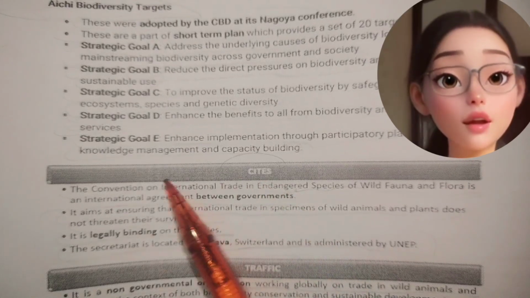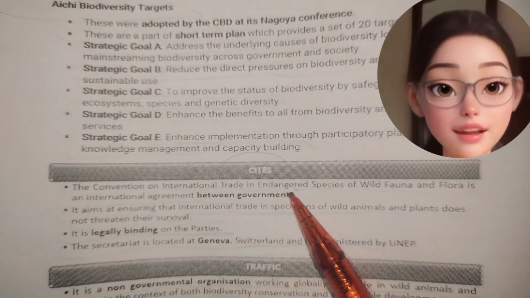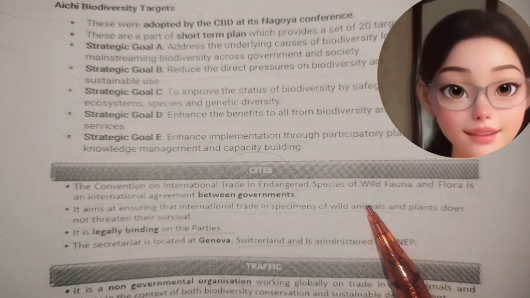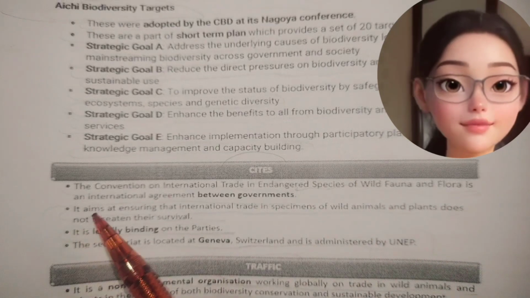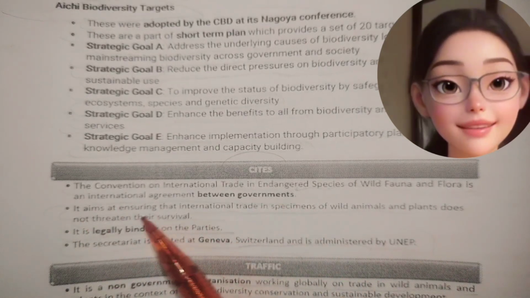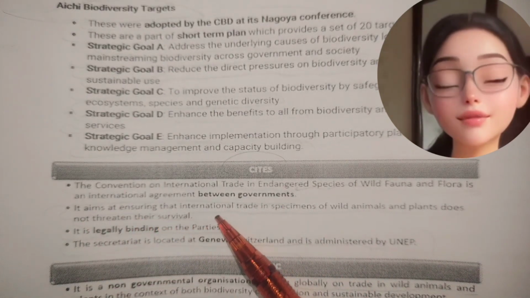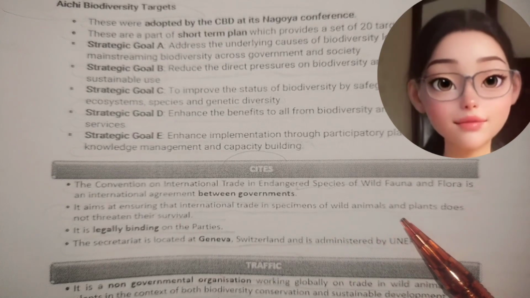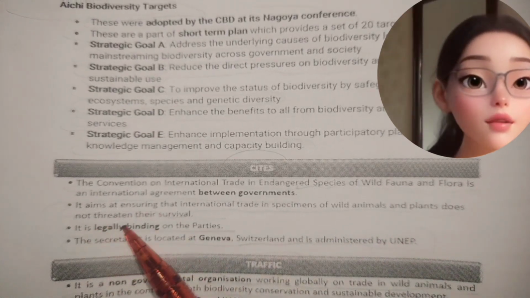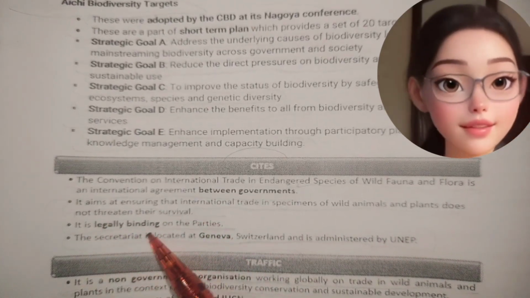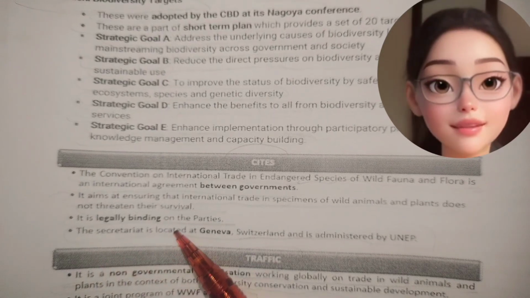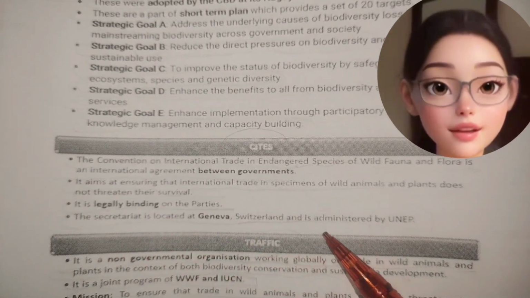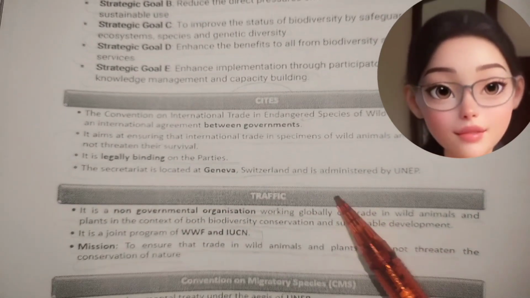CITES. The Convention on International Trade in Endangered Species of Wild Fauna and Flora is an international agreement between governments. It aims at ensuring that international trade in specimens of wild animals and plants does not threaten their survival. It is legally binding on the parties. The Secretariat is located at Geneva, Switzerland, and is administered by UNEP.